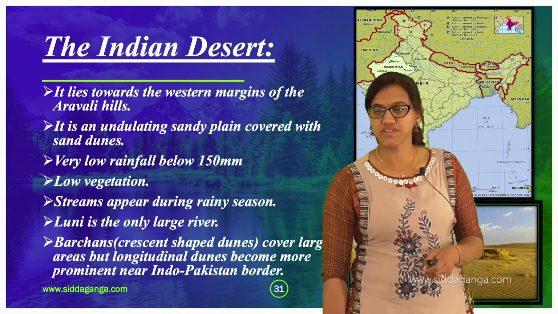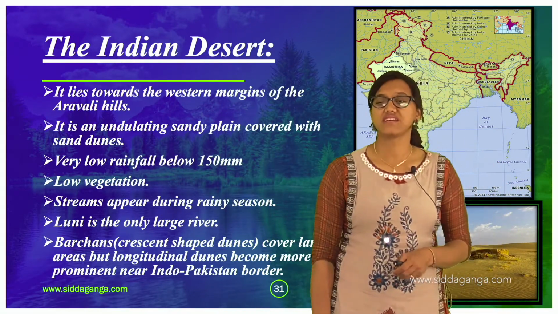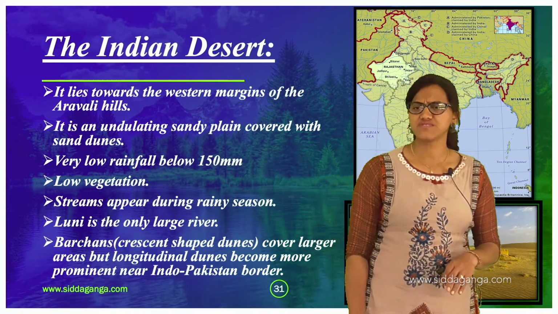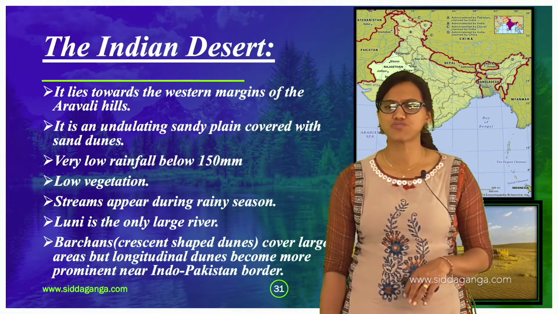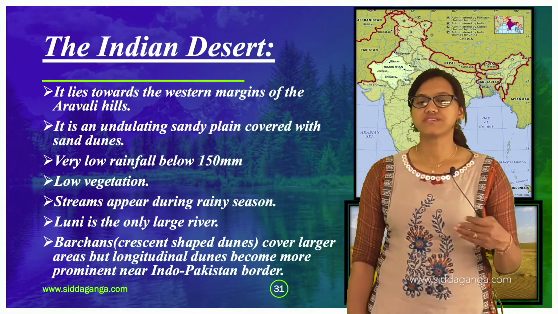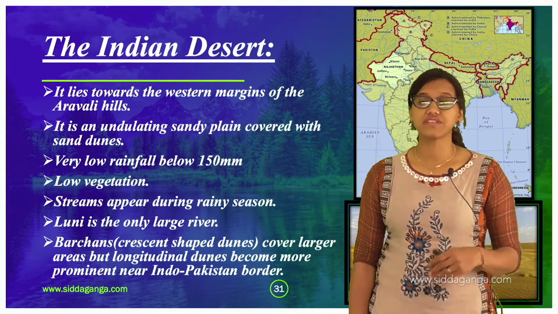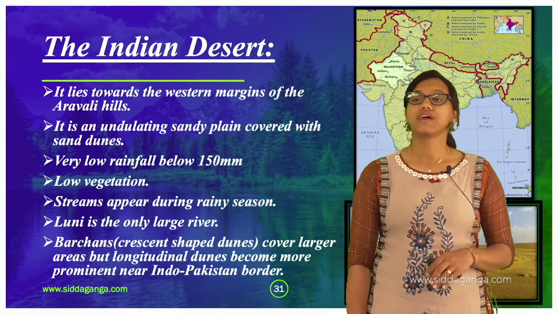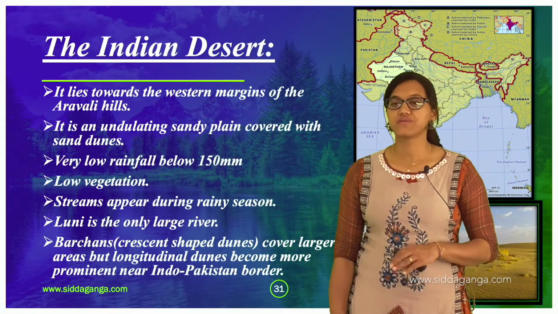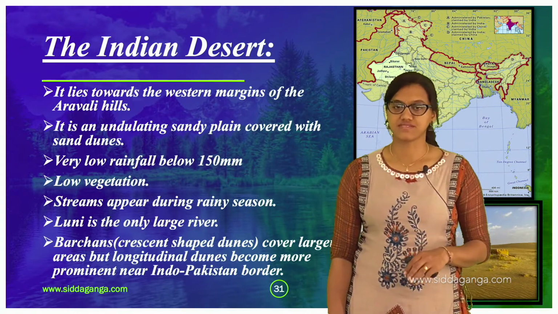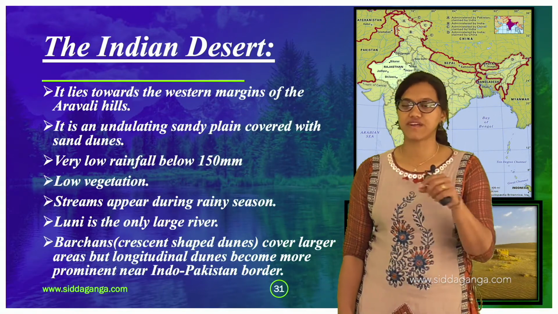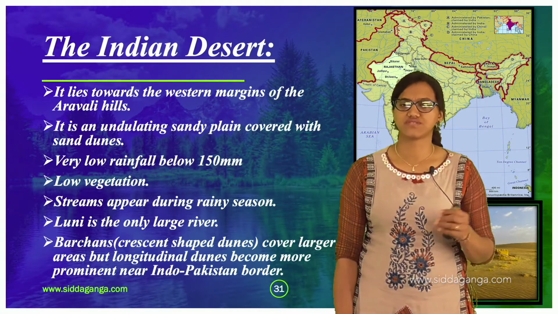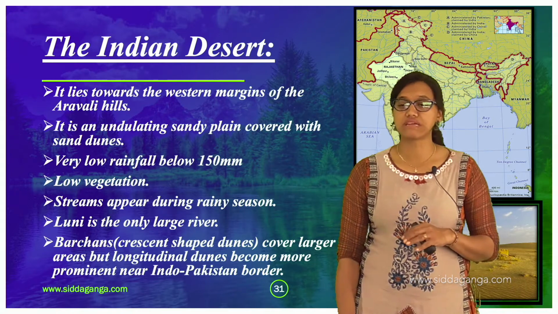Here you can find very low rainfall, because, as you all know, a desert will not have much rainfall. The vegetation is very low too, and streams appear only during the rainy season. Else you can't even see those streams there. It will be a completely dry area.